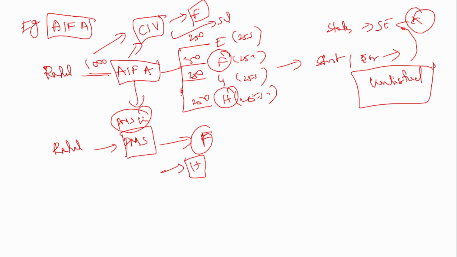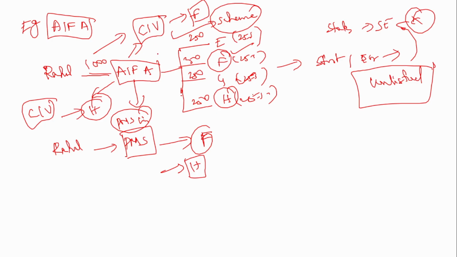Co-investment vehicle is nothing but a scheme. Okay, don't confuse much. It is just a scheme under this alternate investment fund which is created to co-invest in that separate stocks. Say suppose I told you, right, that Rahul wants to invest in stock F and stock H. So one co-investment vehicle has been created to invest in stock F. Similarly, alternate investment fund will create another co-investment vehicle to invest in stock H. So this is what co-investment means, and this is the new change. So the alternate investment fund can use the existing licenses. So they can create this co-investment vehicle, okay, which is nothing but just a scheme. So that through that co-investment vehicle, Rahul can invest the money in that particular stock. So for each stock, a separate co-investment vehicle has to be created.